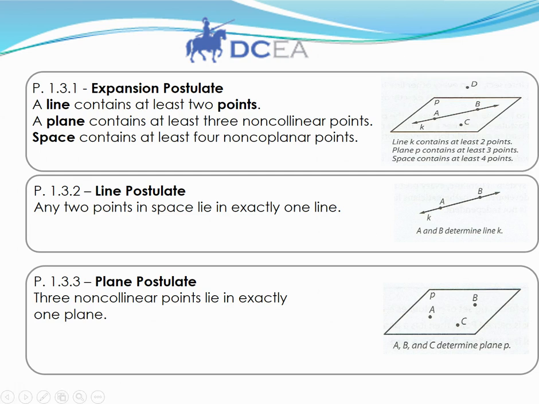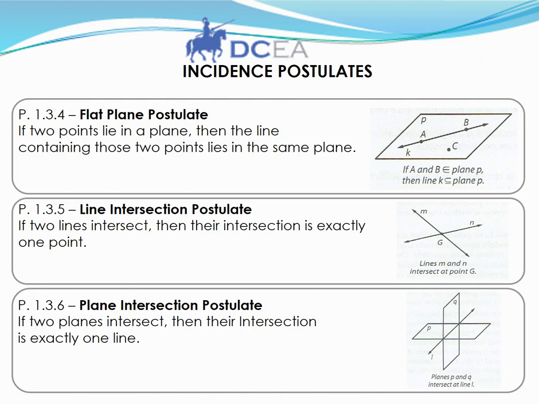Why are we learning about these postulates? Well, these postulates are going to be used to explain different shapes that we learn about and theorems that we need to build. Postulate 1.3.4 is the flat plane postulate.